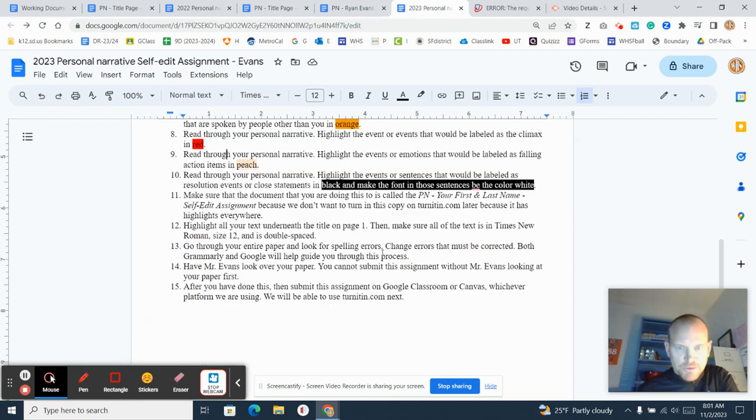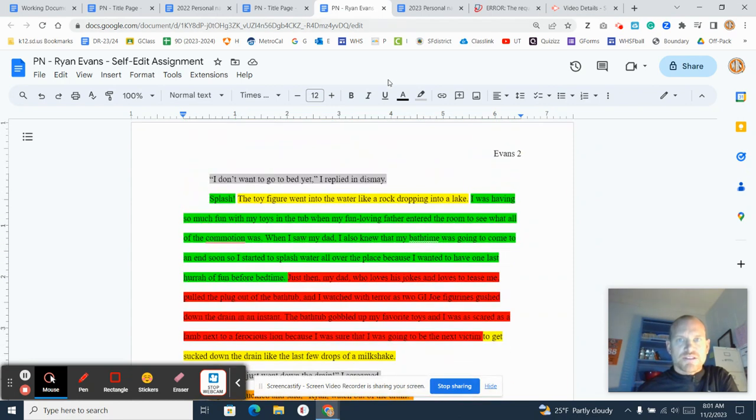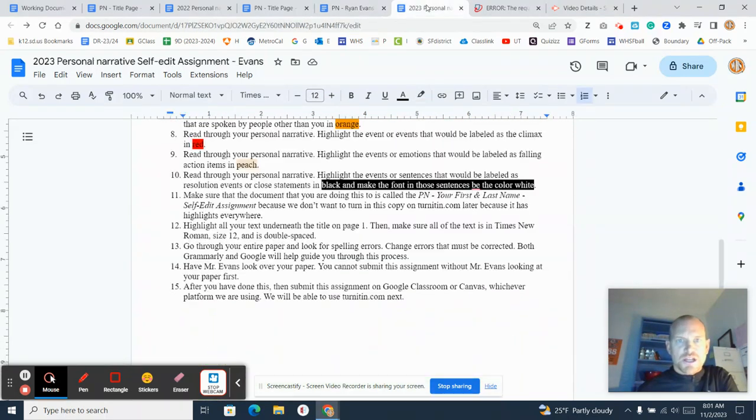Go through your entire paper and look for spelling errors, and change errors that must be corrected. Both Grammarly and Google will help you do this. You need to really make sure you do this and read through here and make sure you don't have run-on sentences. Change everything that needs to be changed. I've said that oodles of times throughout this process.